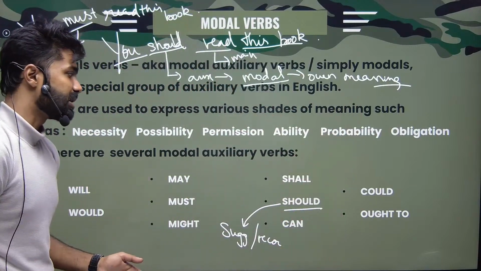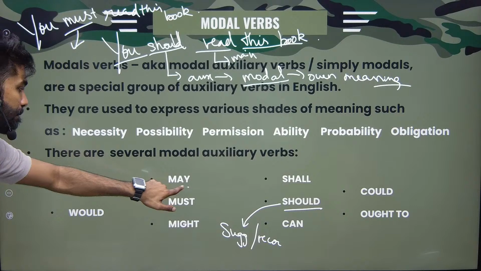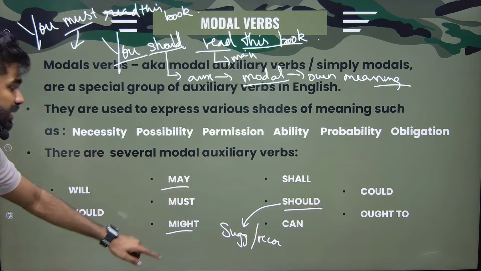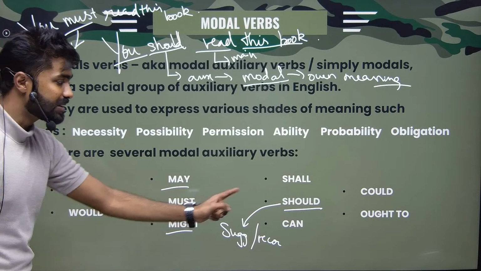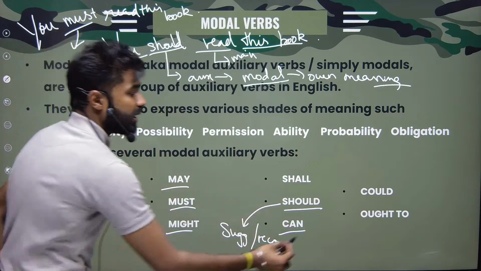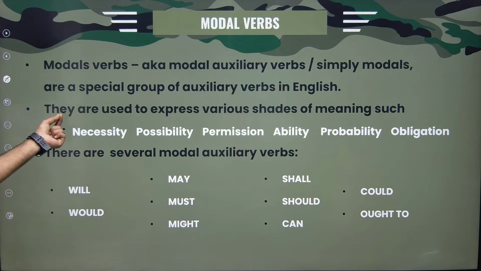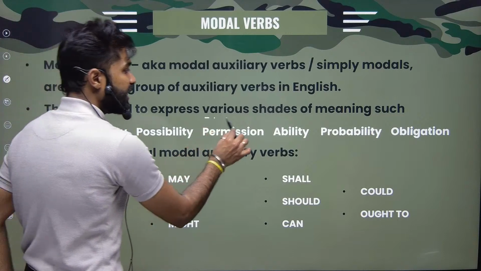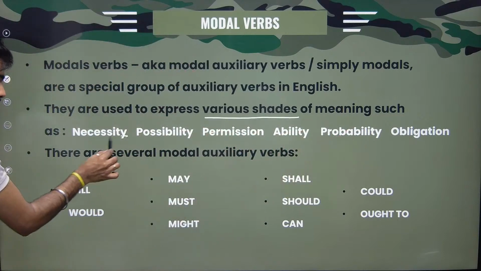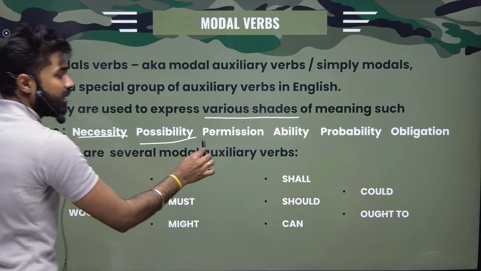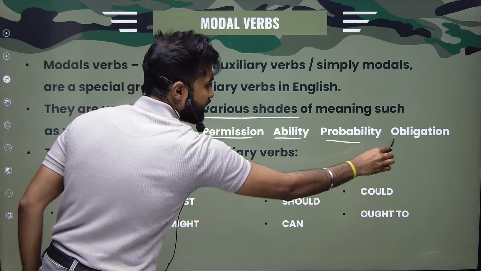All right, for example, what is the difference between may and might? Okay, and what is the difference between must and should, can and could? All right, so these are all your modals. They are used to express various shades of meaning, such as necessity, possibility, permission, ability, probability, obligation.